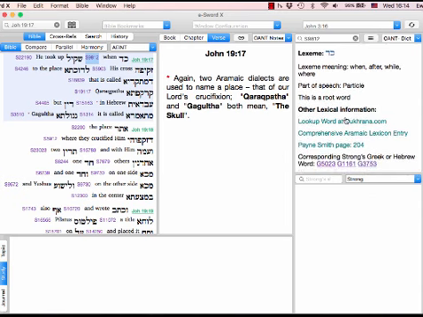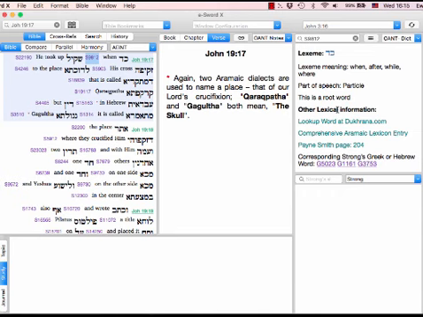Here, extremely helpfully, we've got the corresponding Greek and Hebrew words, and that often means that we can start to see connections between the Greek text, the Hebrew text, and the Aramaic text. So this allows you to really build up systematically a knowledge of Aramaic in the New Testament. We can also look up that word in Dukrana by simply clicking there, look up the word in the Comprehensive Aramaic Lexicon, and also Payne Smith's. So these are other online resources which allow us to build up a more comprehensive picture of this particular word. And again, that is extremely helpful.